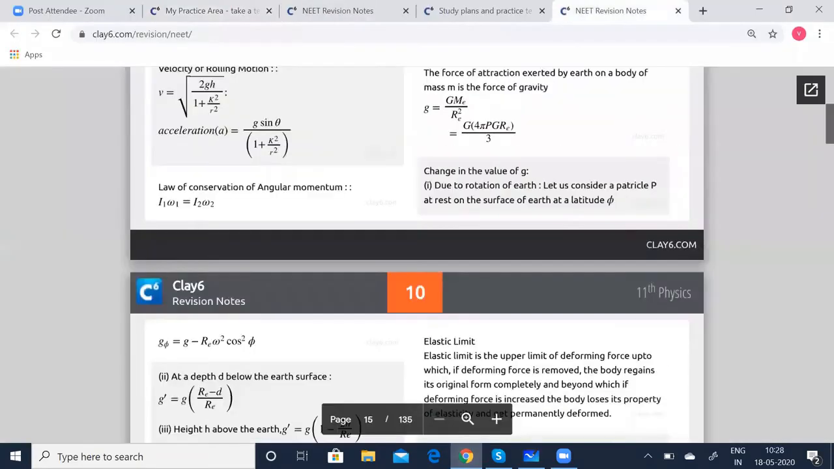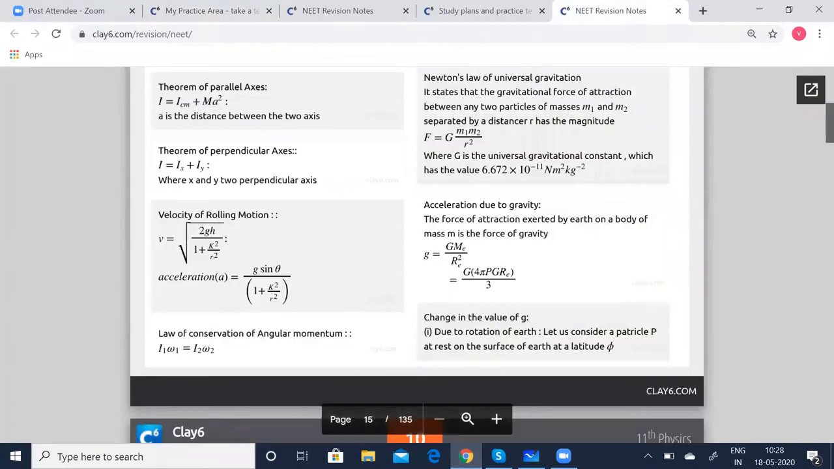Now, by Kepler's law, we saw that the time period T is proportional to r raised to the power of 3 by 2. Let us quickly go to the notes and see. What did we see here? By Kepler's law.